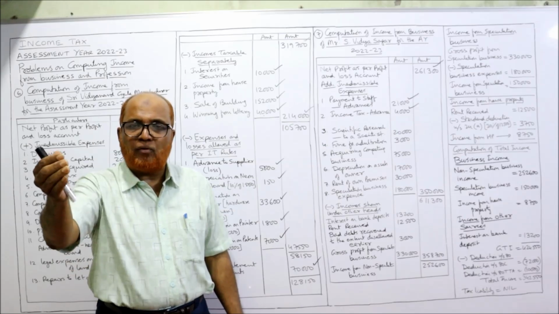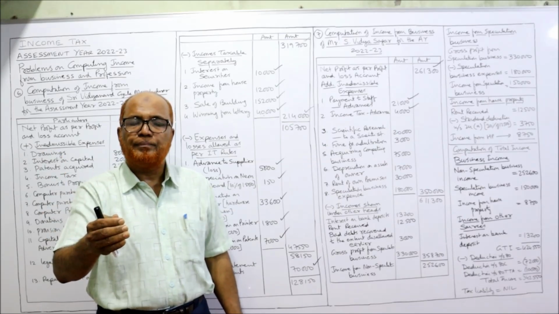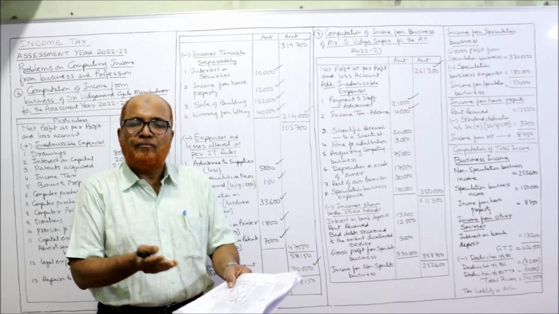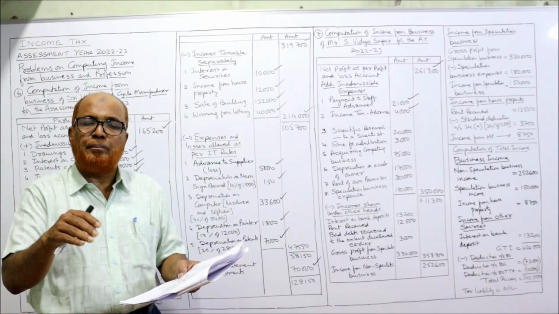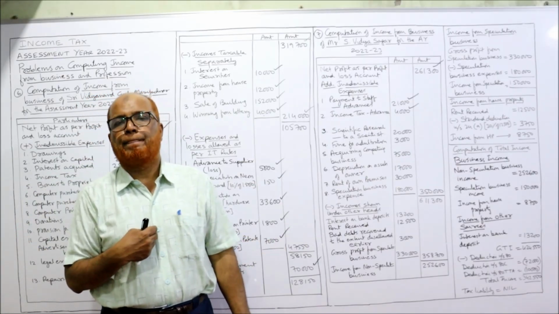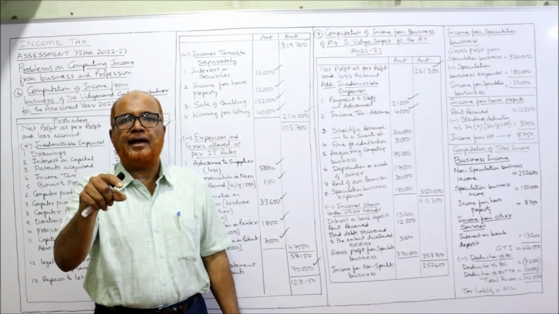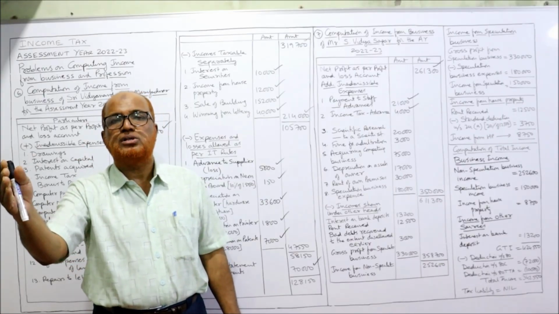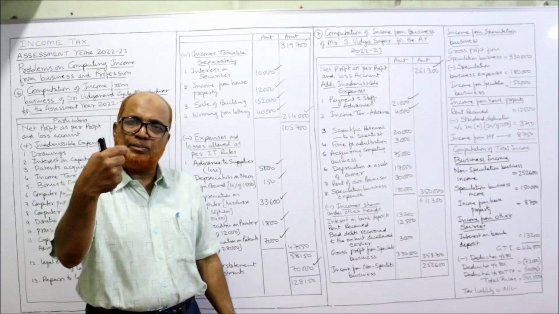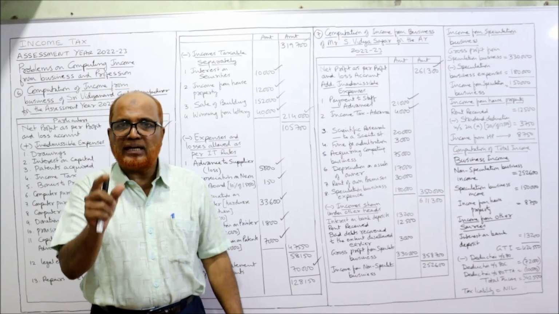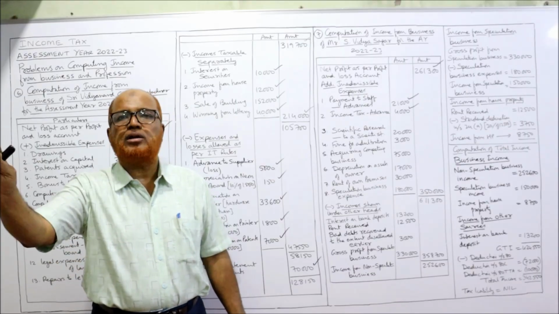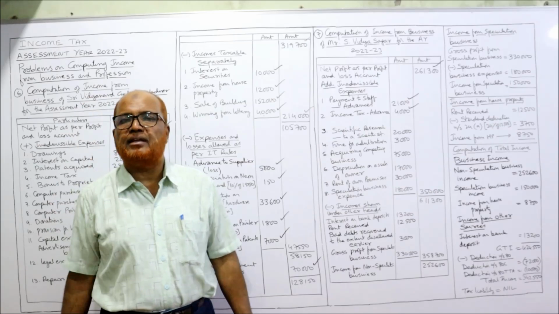If it is paid before filing the return of income, then GST payable is also allowed. But here it is not given whether GST is paid before filing the return or not. So we make the assumption that GST was paid after closing the accounts but before filing the return of income. So GST payable is allowed. On that assumption we are allowing.